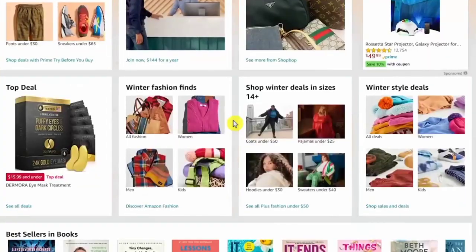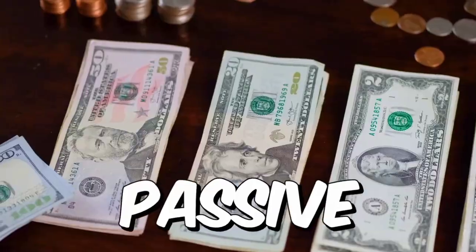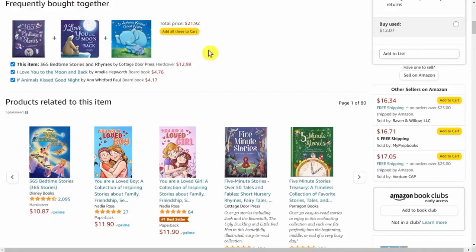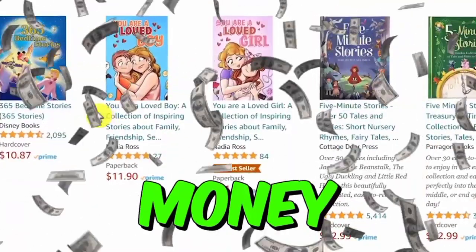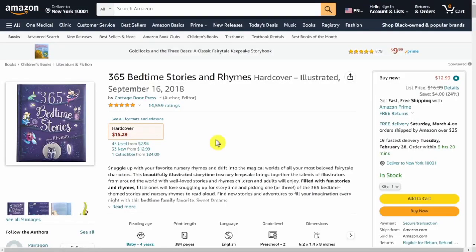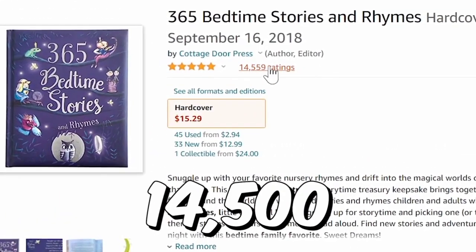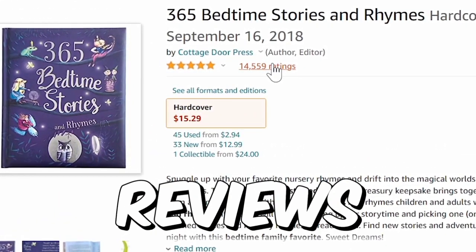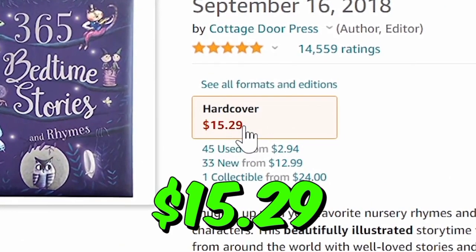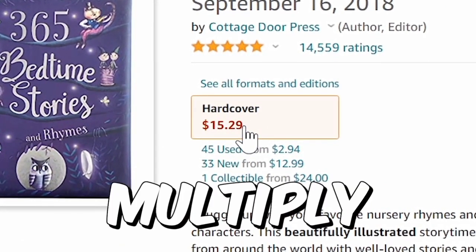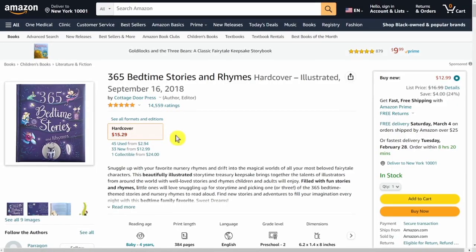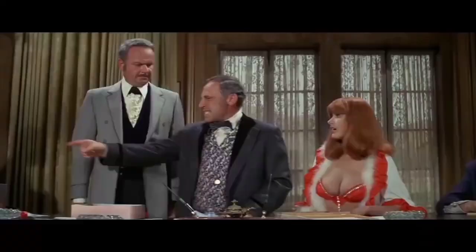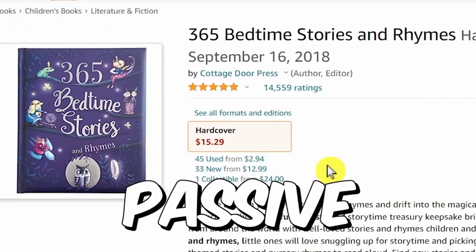So, I was scrolling through Amazon, searching for some passive income business ideas. And then I came across some of these simple storybooks for kids, and I was literally shocked by the amount of money that these people make with these books. For example, this book right here has over 14,500 reviews, and it's selling for $15.29. So, if we multiply the price by the amount of reviews that the product has, that's going to be a total of $210,000 that this one single book made in passive income.